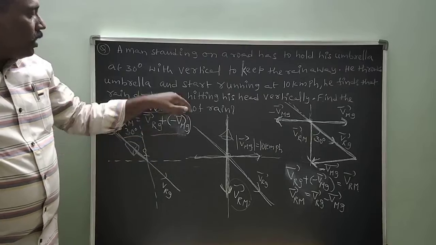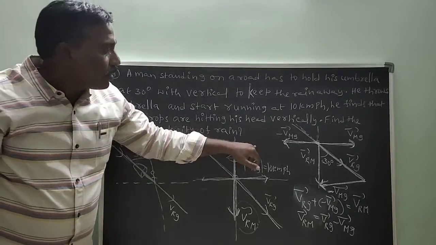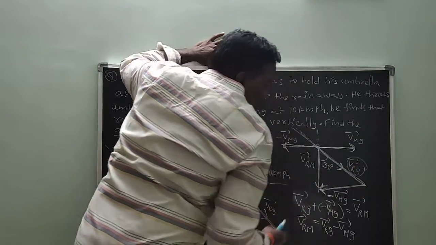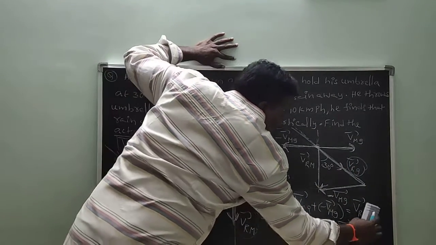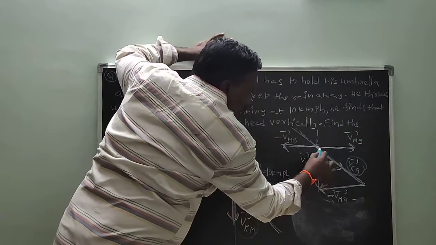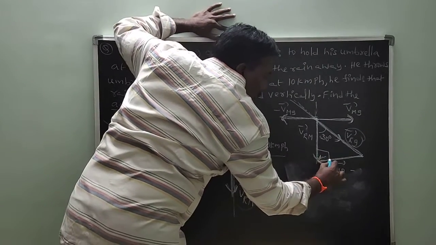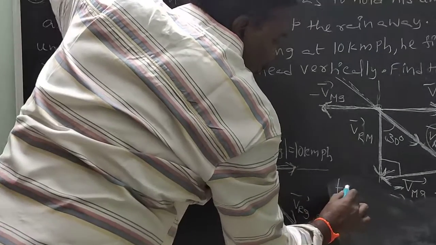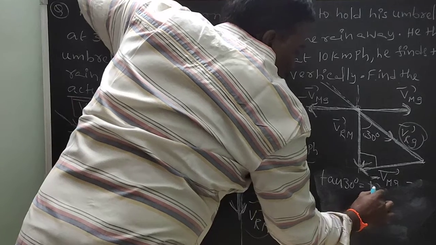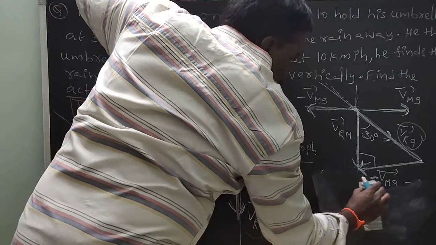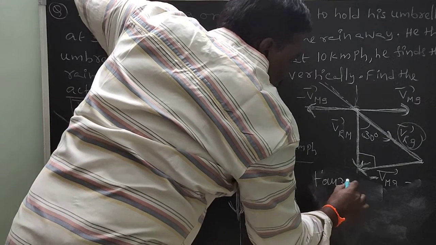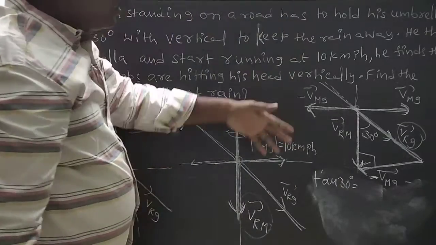How to find the actual velocity of rain? What we need is velocity of rain with respect to ground. So from this diagram, this angle is 30 degrees. These two are perpendicular to each other. Tan 30 degrees is equal to, what is tan theta?